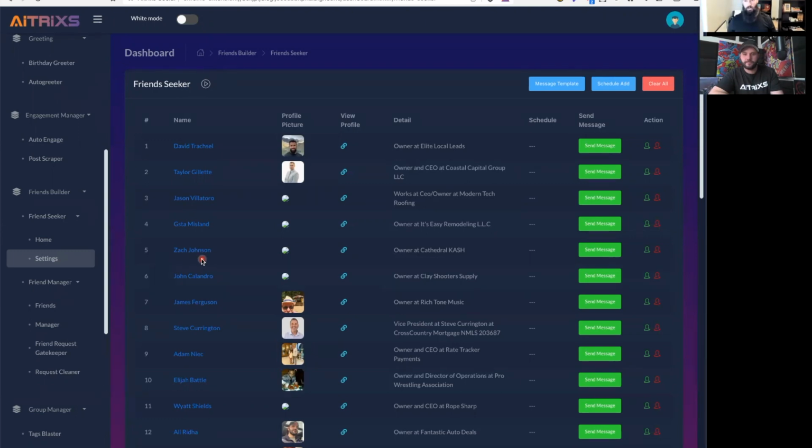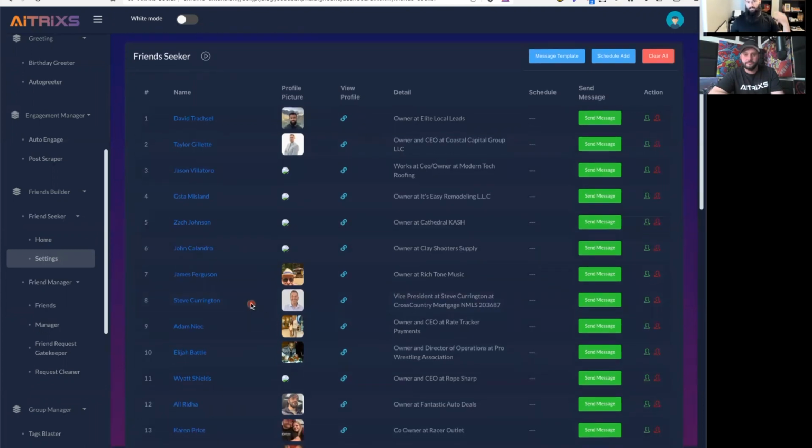And so Friend Seeker is a really interesting tool that helps you scan Facebook groups that you're a part of based on keyword. So let's say you have an agency of some sort and you're trying to find business owners in Facebook groups. Any Facebook group that you're a part of, you can scan those Facebook groups based on keywords into their profile. So this is one I already did here.